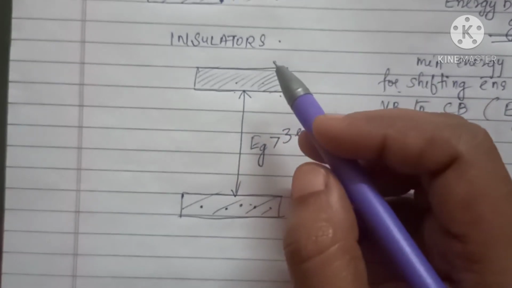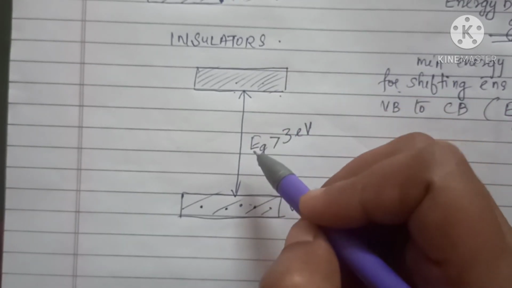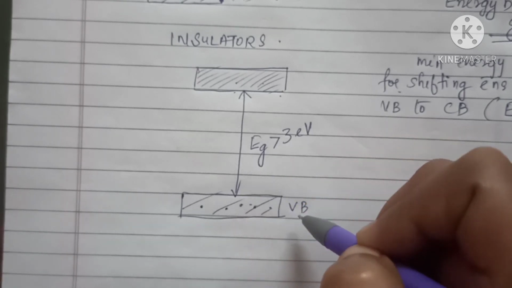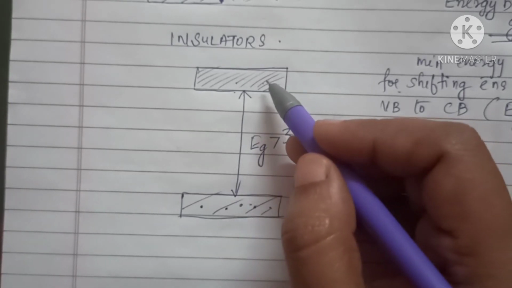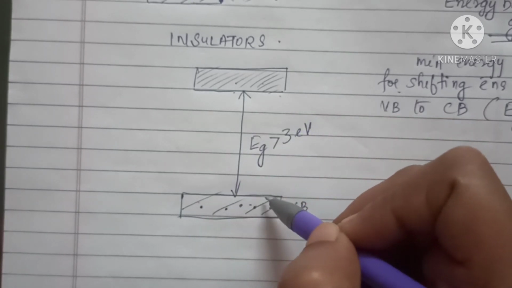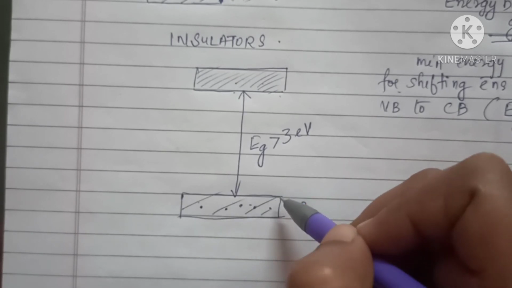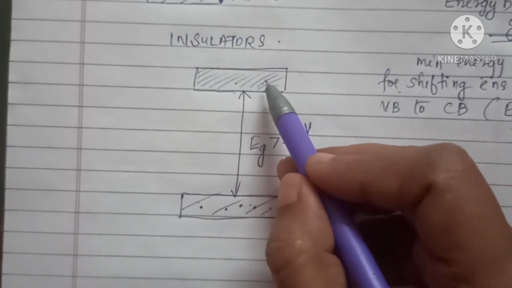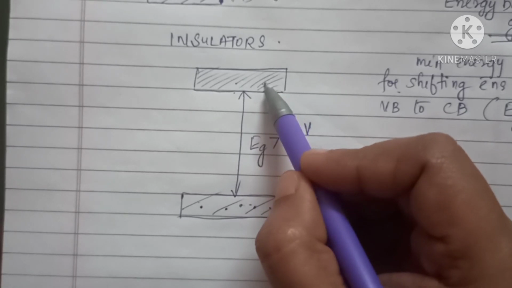Even though we are supplying external energy, it is very difficult to shift electrons from the valence band to the conduction band. So the electrons are bound to the valence band and are not free to move, so electric conduction is not possible in the case of insulators.